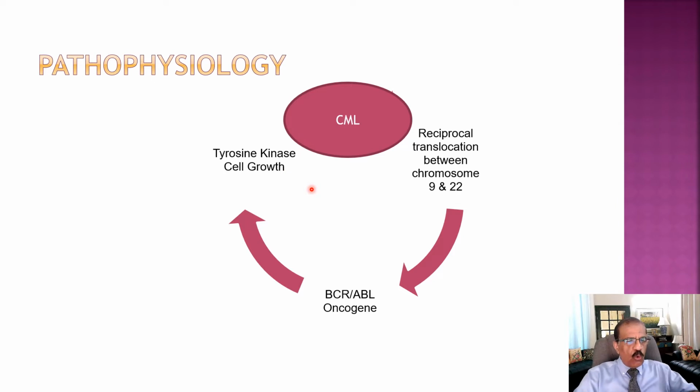A controlled growth of white cells is very much needed. Of course, without that, we will not have renewal of the cells which die. But in this condition, because of an excessive amount of tyrosine kinase, there is abnormal, excessive and uncontrolled growth of white cells, and that leads to formation of chronic myeloid leukemia. So this is the pathogenesis, and this understanding has translated into better diagnosis and better treatment and the possibility of inducing remission, which was not possible in the past.